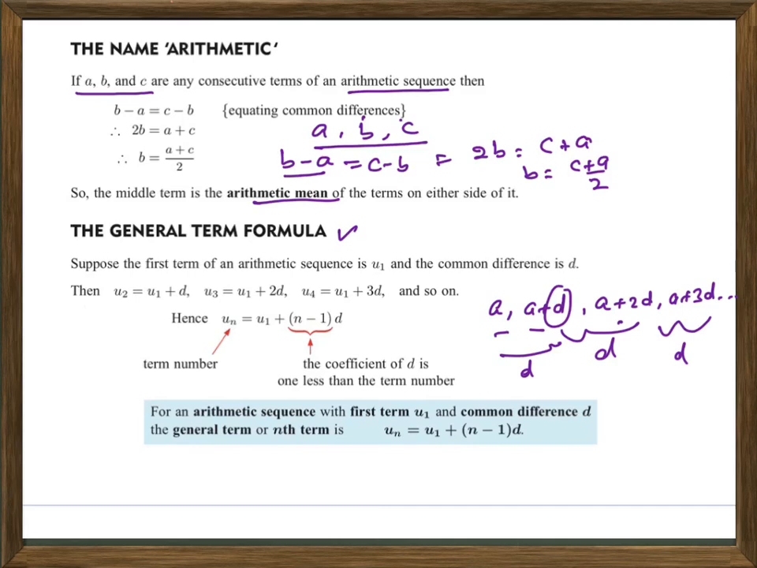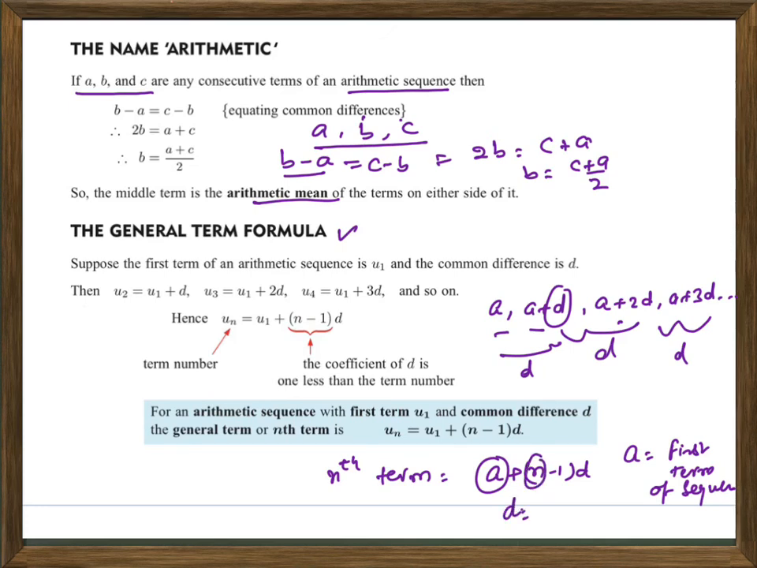So how do we find the nth term? The nth term is A plus (n minus 1) times D. What is A? A is the first term of the sequence, n is the term number, and D is the common difference.